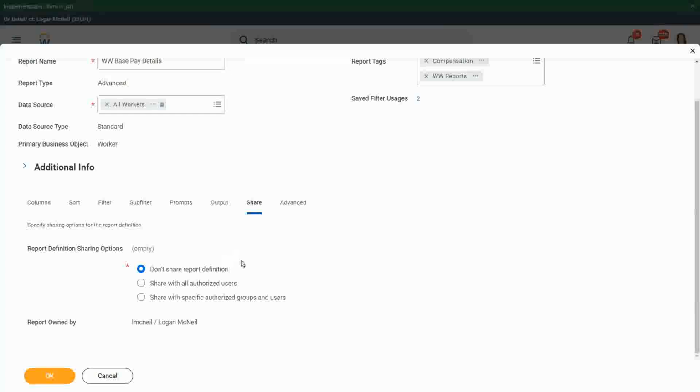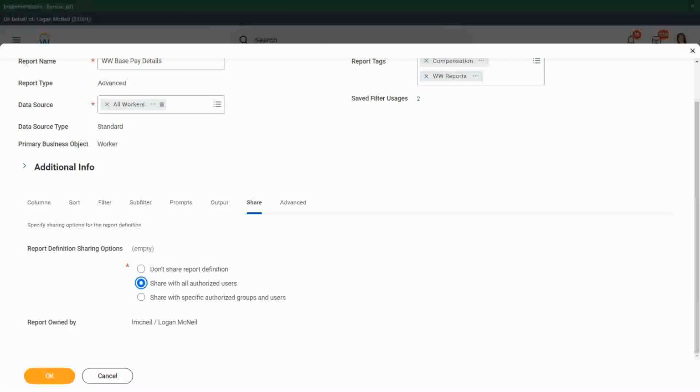Anyway, by default the option is don't share report definition. So you have two other options. One is share with all authorized users. You can share with all authorized users. So what does that mean? Who are the authorized users?